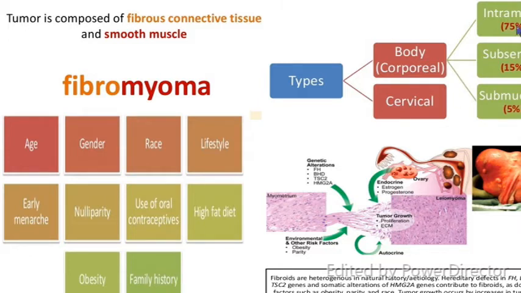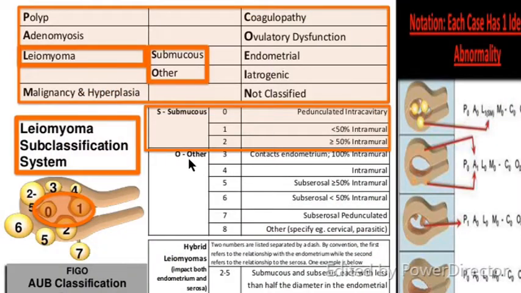Seeing to the types, in the last class we discussed that the intramural or interstitial type was the most common, since it was the muscular tumor of the uterus. It has a genetic component, and the environmental and other risk factors cause a single cell of the myometrium to undergo certain changes, so that under the influence of estrogen, progesterone and other tumor growth factors, it becomes a fibroid.